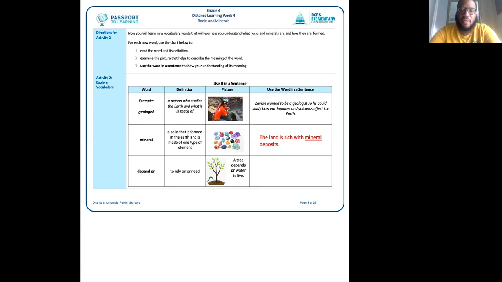All right, let's move on to the next one. This one is actually a phrase, and it's the phrase depend on. Can you guys say that for me? Very good, depend on. When you depend on something, it means to rely on or need it. For example, a tree depends on water to live. So you see there a picture of a tree that's being watered. Why is it being watered? Because it depends on that water to live. For my sentence for this vocabulary word, I'm going to say, I depend on fruits and vegetables to keep me healthy. That means I rely on them or I need them. Okay?